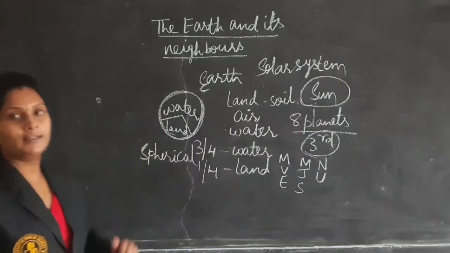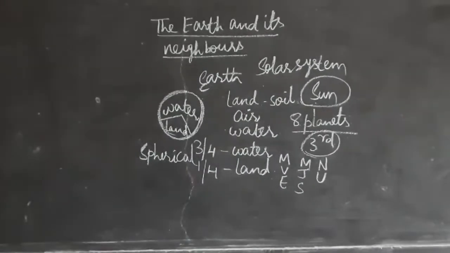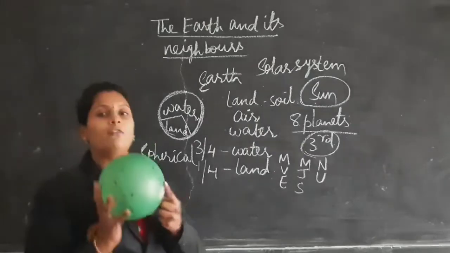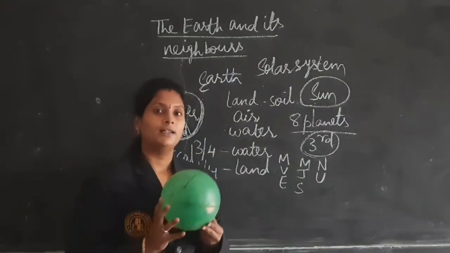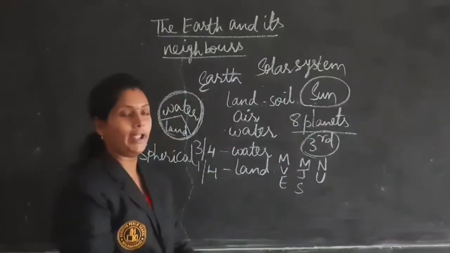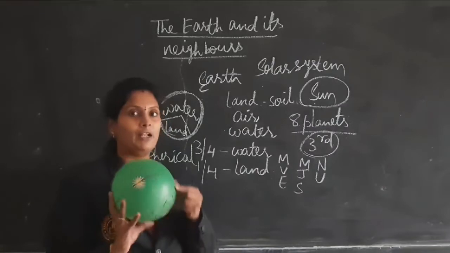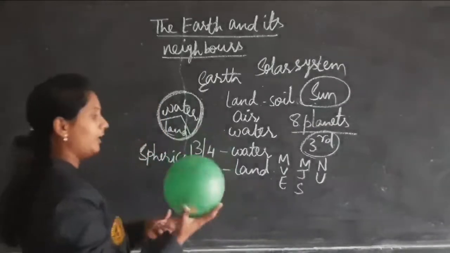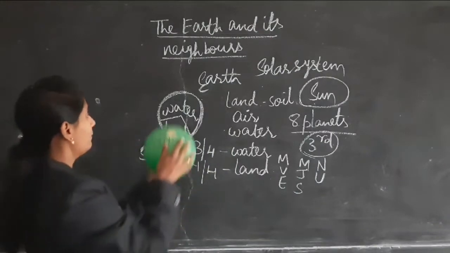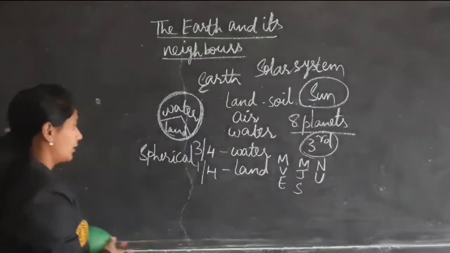I told that Earth is spherical in shape. That means round in shape. For example, what is it? It is a ball, right? It is a ball, but which shape is it? By looking at the shape, you will say that it is round in shape. Earth also, imagine that it is the earth. So it is in which shape? It is in a spherical shape.